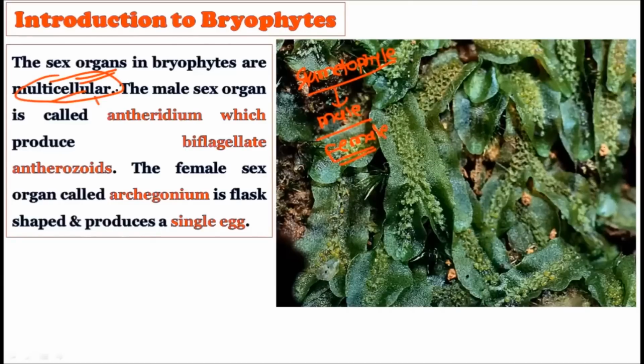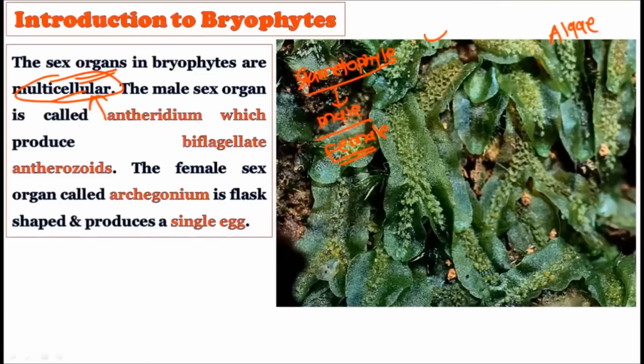Why is it important to say that? Because when we discussed the algae, we talked about unicellular gametes, and these unicellular gametes are responsible for the fusion and creating the zygote.